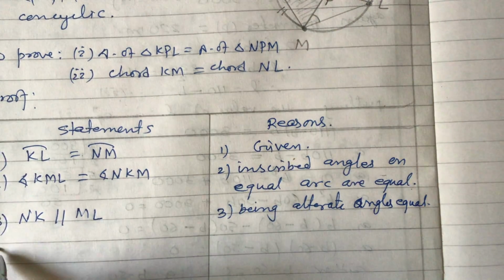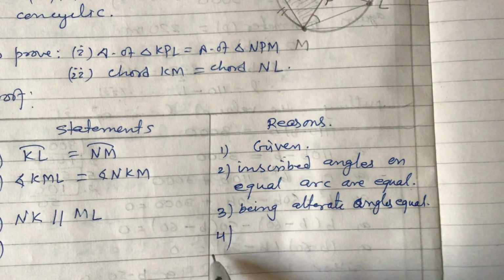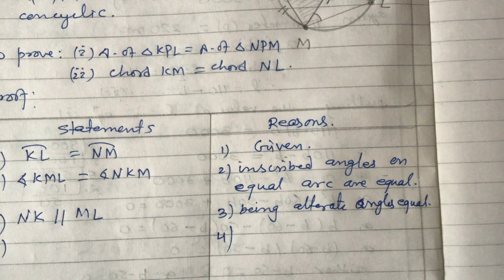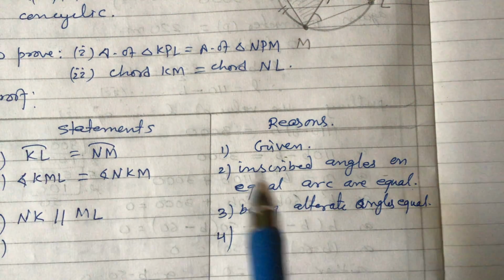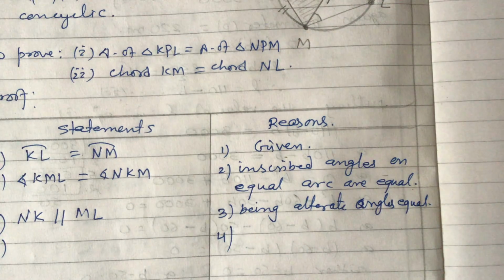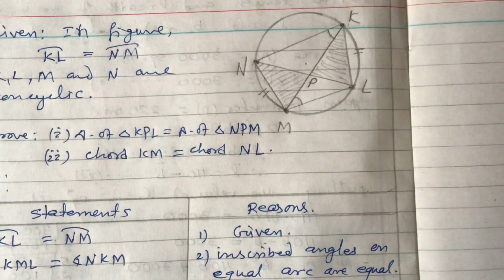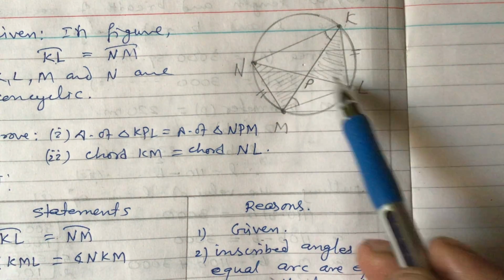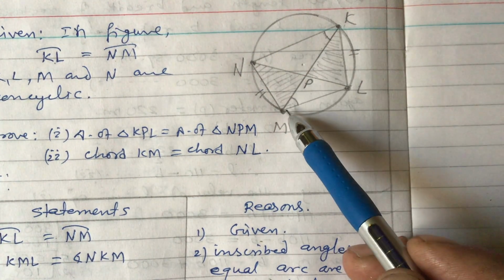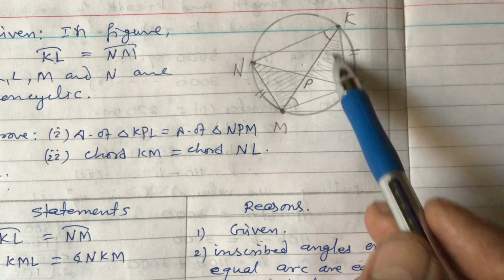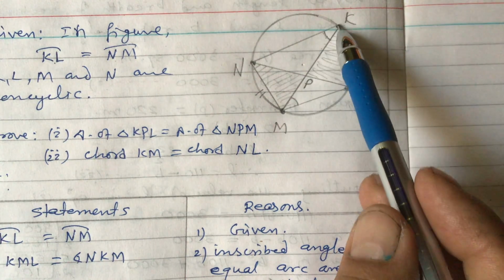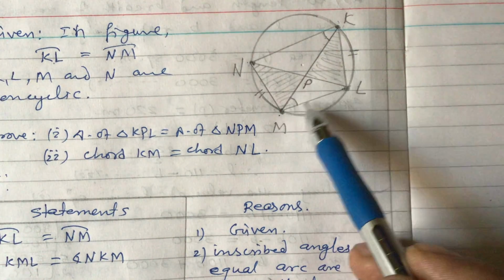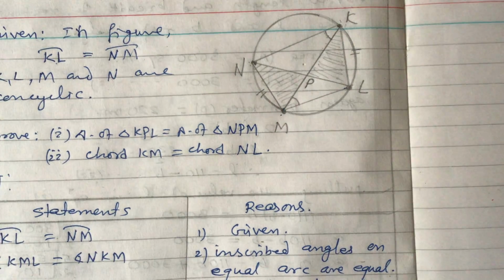Okay, now number 4. If these two angles are equal, we got these two lines parallel. Now, if these two lines are parallel, then the area of triangle KLM and NLM, they are equal.